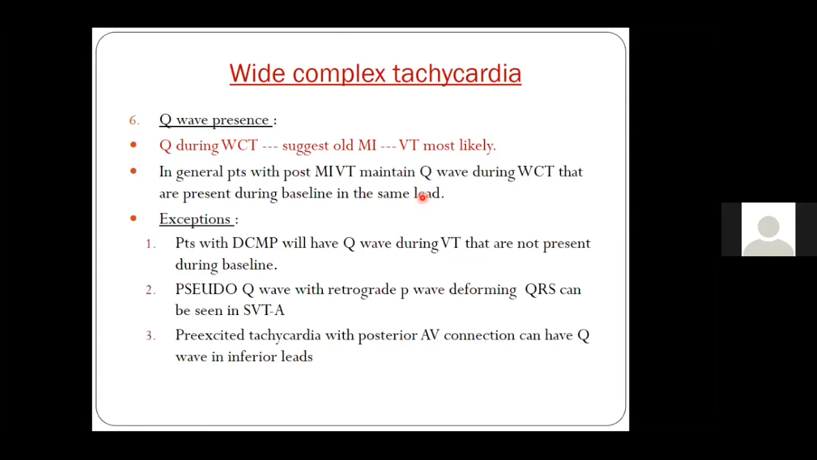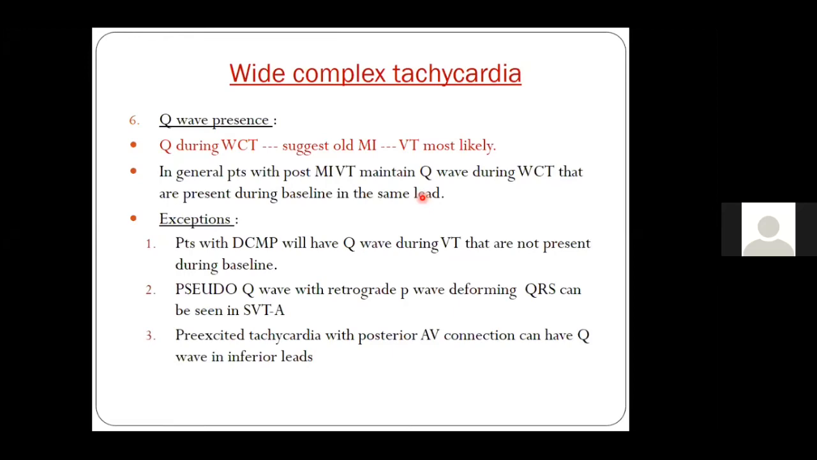If a patient had dilated cardiomyopathy, then even if you do not have a baseline Q wave, they will have a Q wave during the ventricular tachycardia. That is one important thing. Also, in a patient with SVT with aberrancy, you may get a pseudo Q wave with a retrograde P wave deforming the QRS. Also, a patient with SVT with aberrancy with a posterior connection can have a Q wave in the inferior leads,